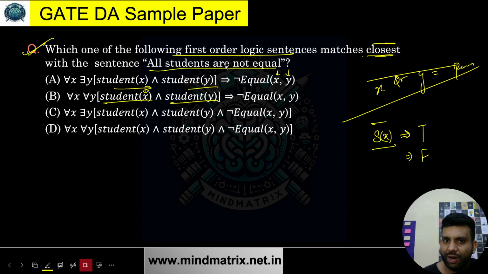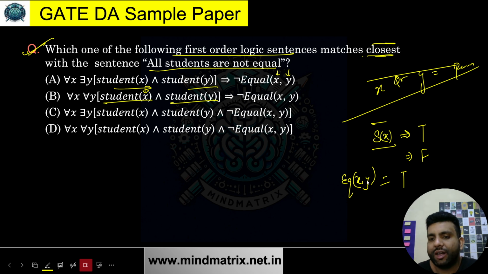Okay. Similarly, I'll not write equal, let me just write eq. Eq(x, y) means x and y are equal. If it's true, x and y are equal. If it's false, x and y are not equal. This is the kind of function you can consider right now, because there is still a lot more to cover.